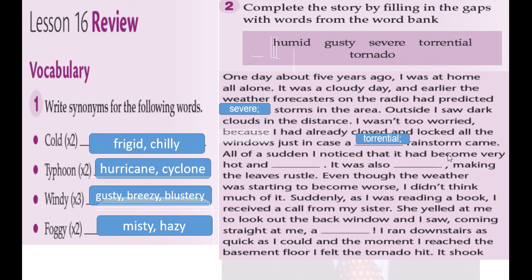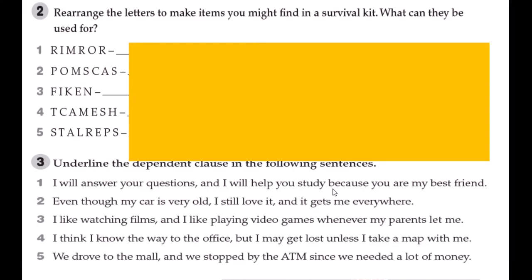I noticed that I had become very hot, and these two words are connected to each other. Hot and humid. It was also gusty, making the leaves rustle. Even though the weather was starting to become worse, I didn't think much of it. Suddenly, as I was reading a book, I received a call from my sister. She yelled at me to look out the back window, and I saw coming straight at me a tornado. It's okay. Thank you very much.